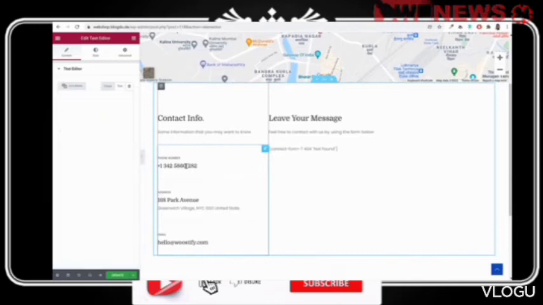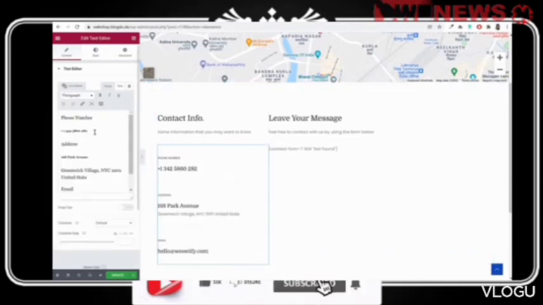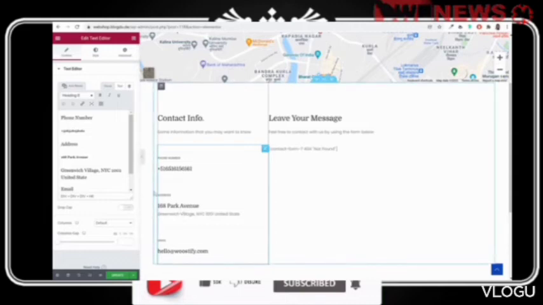Then we have the details. So instead of this phone number, if you want to enter your phone number, just go ahead and replace it with your phone number. Similarly for address and all.